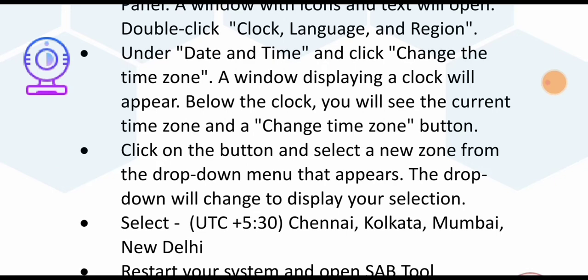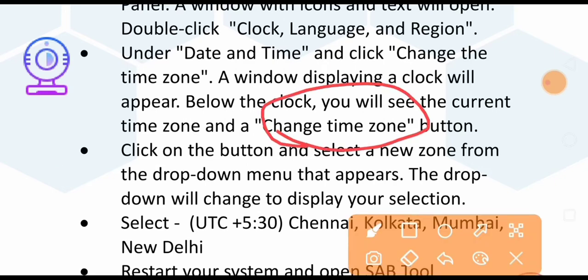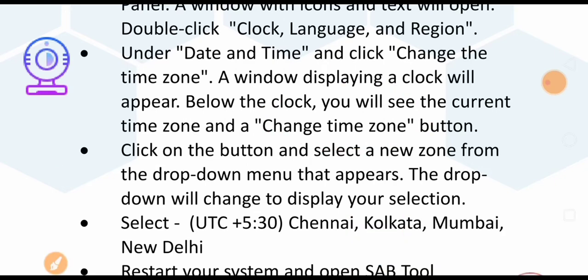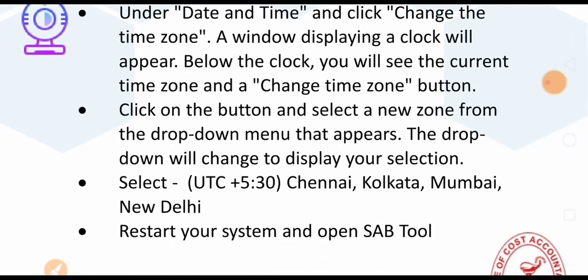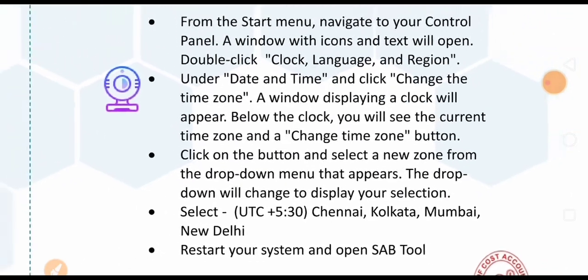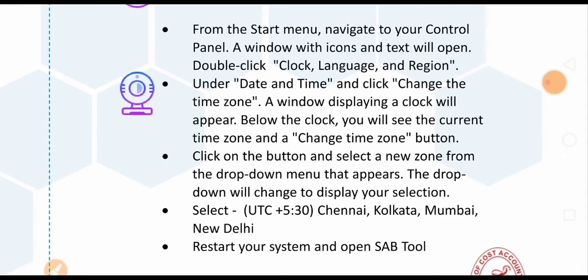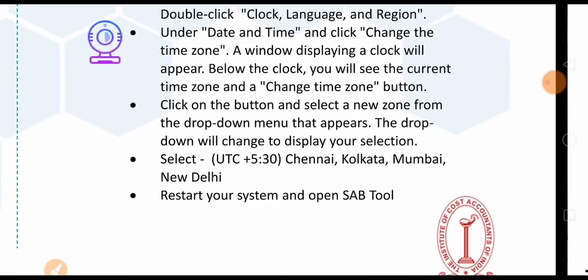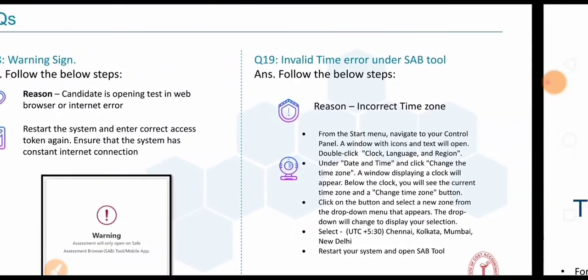A lot of students face this time zone issue; changing the time zone is very important. Click on the button and select the new time zone from the drop down menu that appears. Select UTC plus 5:30, Chennai, Kolkata, Mumbai, New Delhi. This is Indian Standard Time; UTC means Coordinated Universal Time. Then restart your system and open the SAP tool again. So these are the instructions.